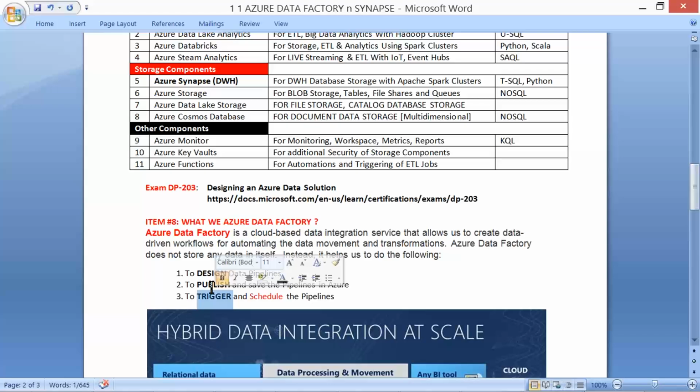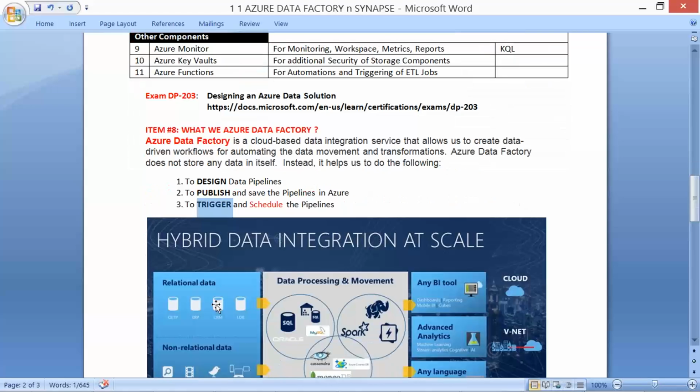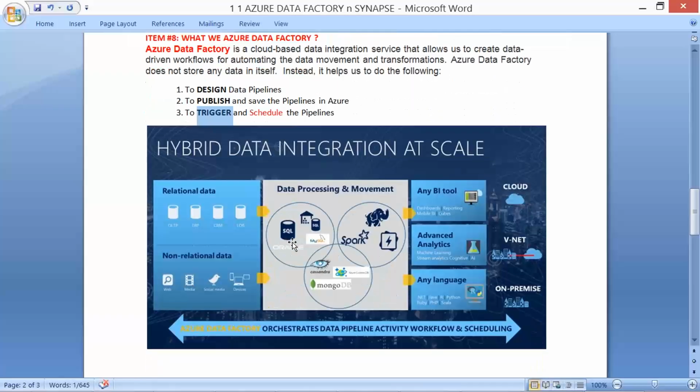Simple drag and drop. Yes, we go for data orchestration or movement of data, movement of big data across different platforms. For example, you have some storage, to processing, to BI and reporting, etc.